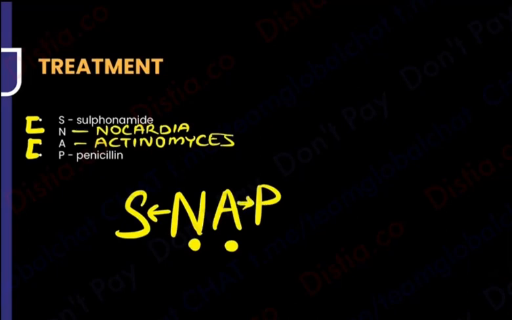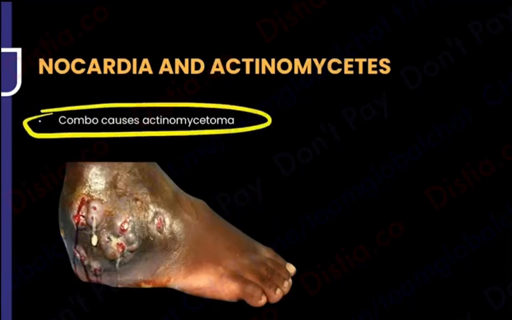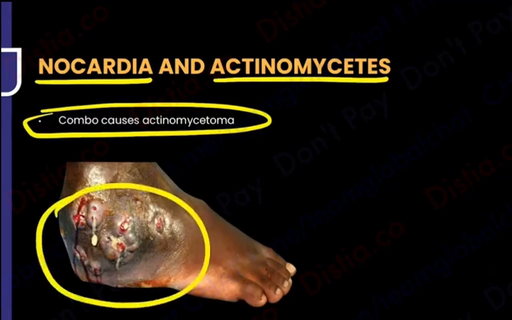All said and done, before I end, can they occur together? Yes, they can. That is known as actinomycetoma. So remember, actinomycetoma can be a combination of Nocardia and actinomyces occurring together, which looks very similar to the Madura foot or the mycetoma foot. Of course, these are all bacteria, guys. Can there be any fungus also that can cause it? Of course, we have read so many fungal organisms like Madurella, which can cause a similar situation.